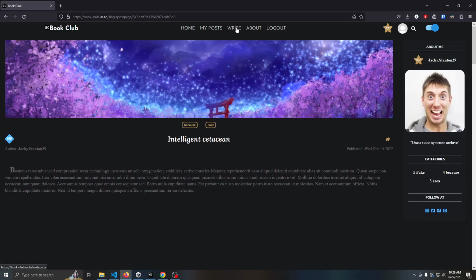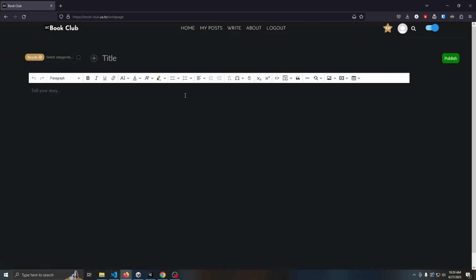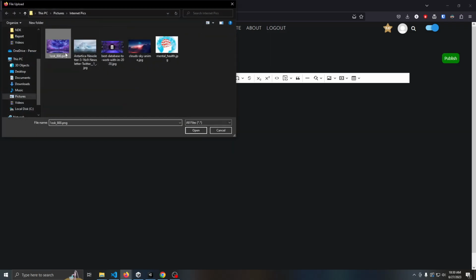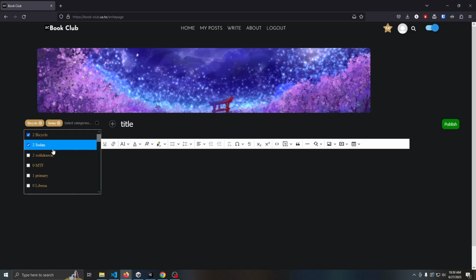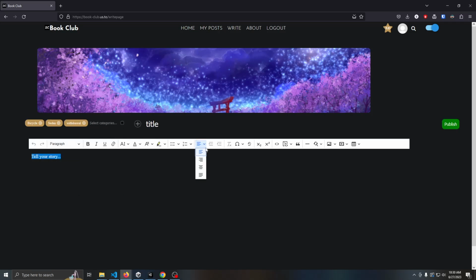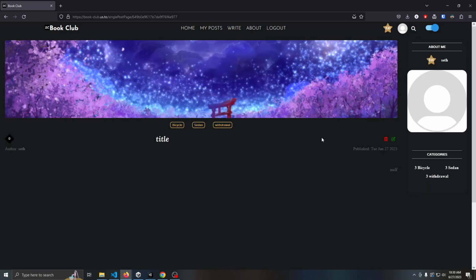So let's look at what creating a new post looks like. So it's got a title, a user picture, and the categories that it will be searched under. Additionally, there's a full-featured text editor, just like you'd find in Microsoft Word. You can embed videos, images, all that good stuff. And we can now edit or delete this post as well, since we are the author.